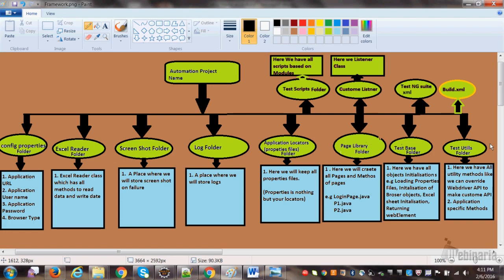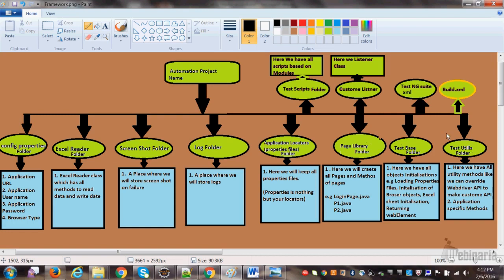So we can make our custom class. We can make one custom find element method in the utility. We can write that if not found, go to the catch and return false, and in try return true. So we can make a lot of our custom methods. In fact, for explicit wait, we can write one method named wait for page to load, and inside that we write the code for explicit waiting. So we can create our custom API overridden methods. That is the benefit of test utils. All the methods we can keep in the util class.